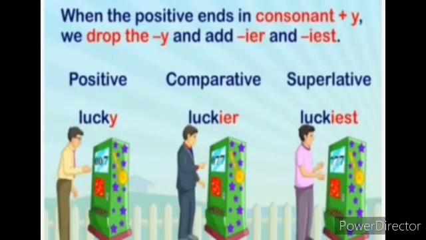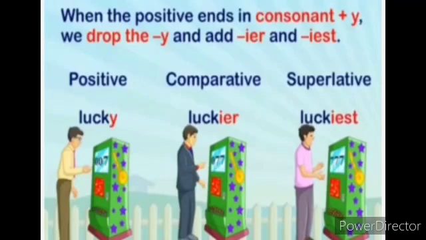When the positive ends in a consonant plus Y, we drop the Y and add IER and IEST. This means when the adjective ends with a consonant plus Y, like L-U-C-K-Y. First check that the last letter is Y. Lucky, L-U-C-K-Y: the consonant K plus Y.